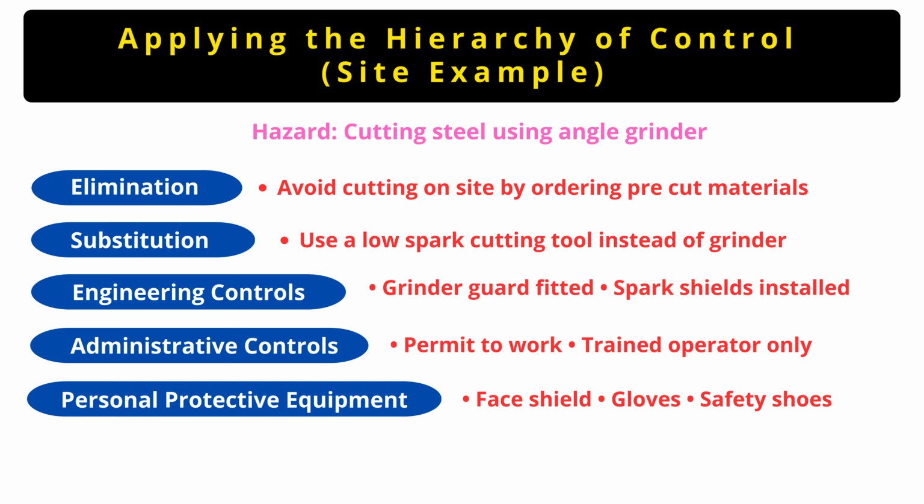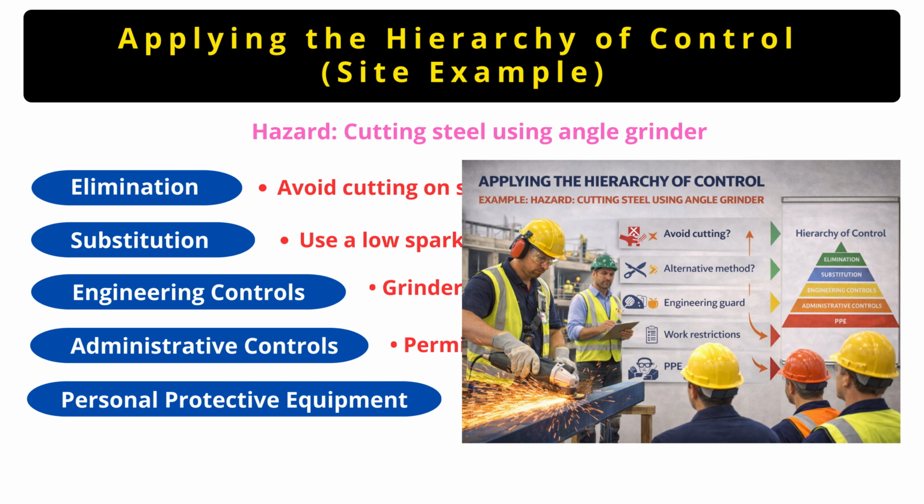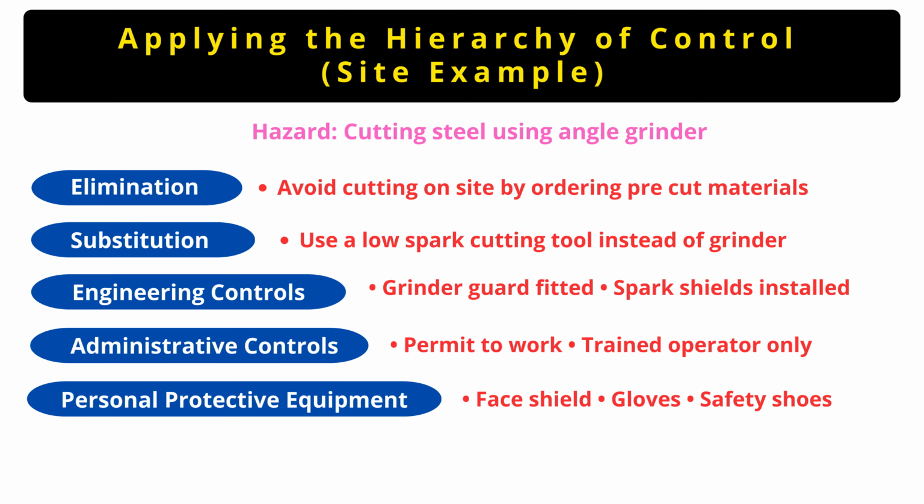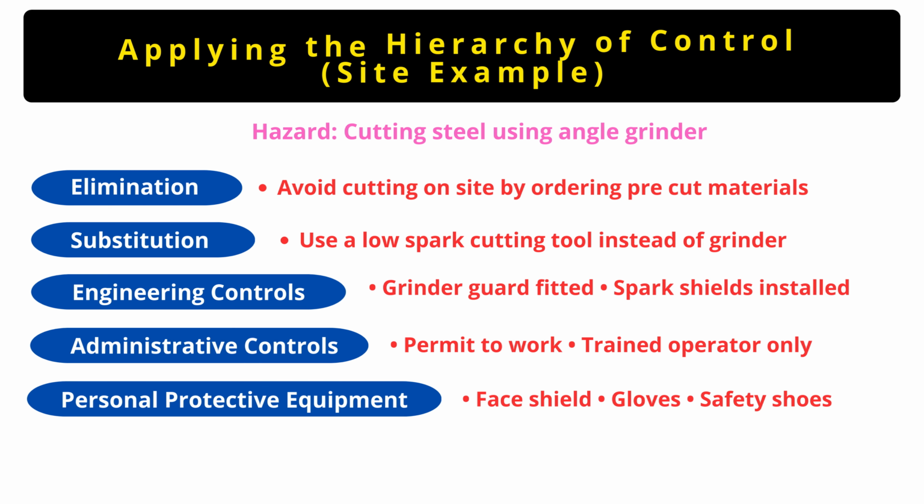You can see clearly how controls are applied in order, from the strongest, elimination, to the weakest, PPE. This example shows how the hierarchy of controls works in real life. And as safety professionals, always remember, start from the top of the hierarchy. Work your way down. Never jump directly to PPE. That is how professional risk control is implemented on site.